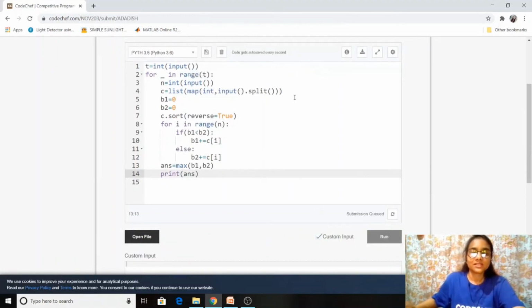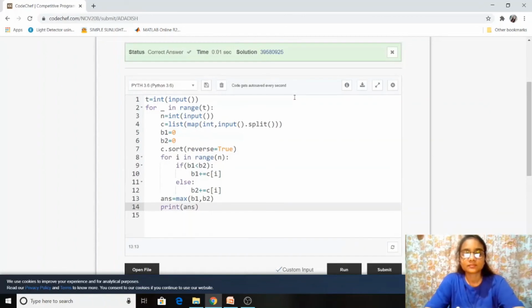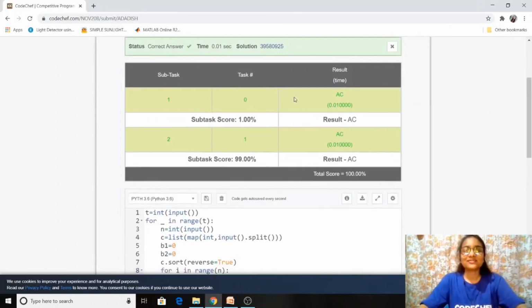So we have submitted the code and are waiting. Hope this is the correct answer. Great guys, we have solved our question and this is our answer.